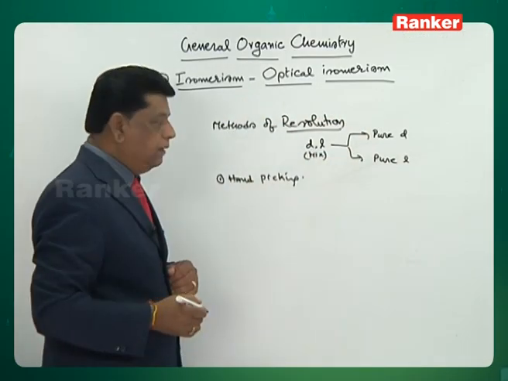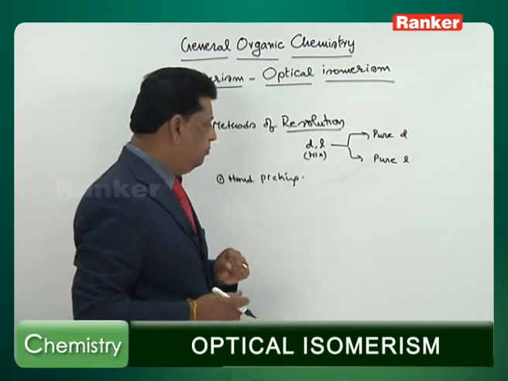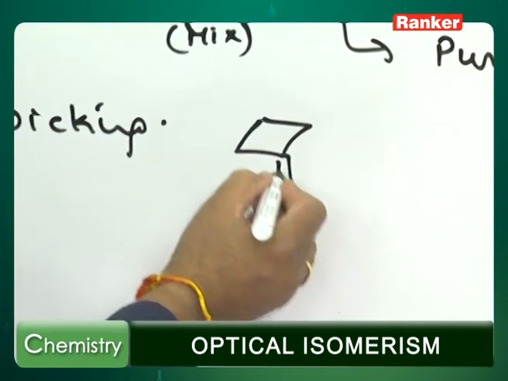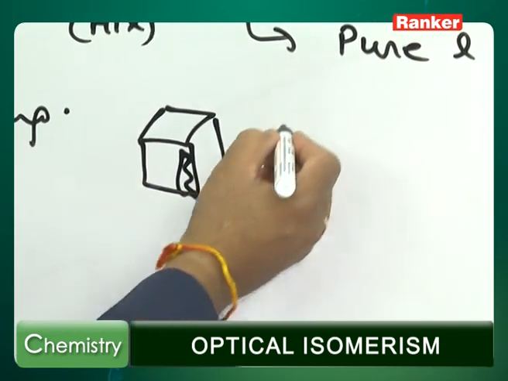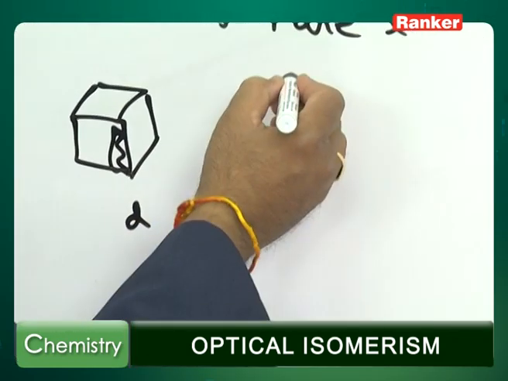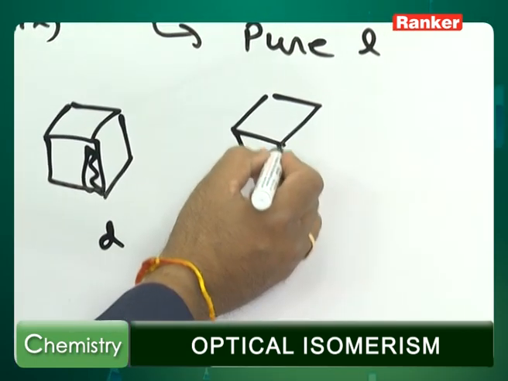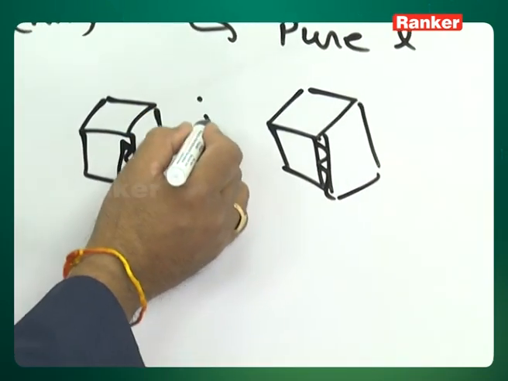This method is not applicable for all compounds. Only certain compounds will give beautiful crystals. For example, one crystal has a particular shape, and the crystal of its isomer, I may not draw exactly, will be a mirror image of this one.